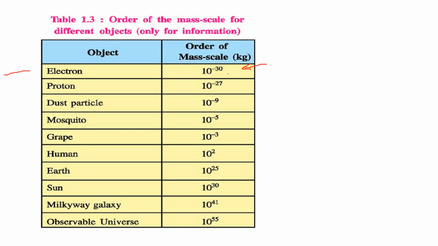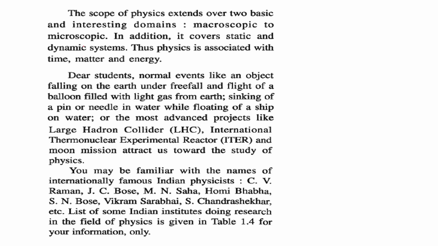You can't even imagine how less this is. Proton, dust particle, mosquito, grape, then human, Earth, Sun, Milky Way galaxy, observable universe, 10 to the power 55 kg. So the scope of physics extends to two basic domains, very interesting. Macroscopic, that is very large, to microscopic, very small. Along with this, if something is static, not moving, and dynamic, always moving, this also covers our scope of physics. It covers static and dynamic systems.